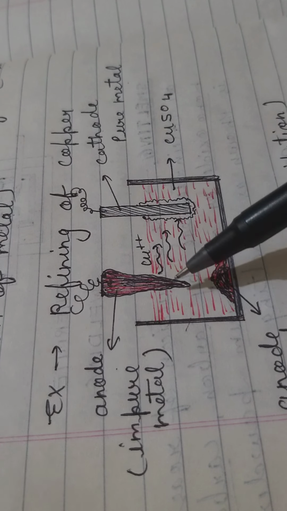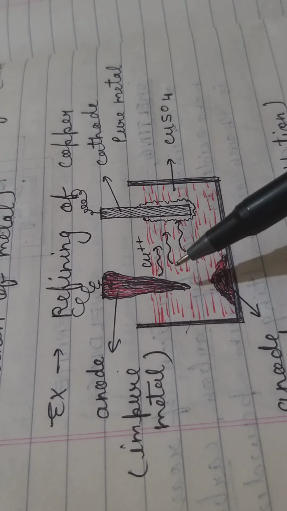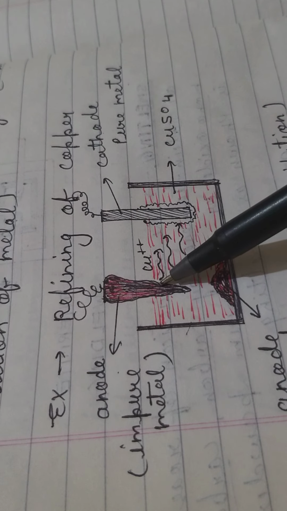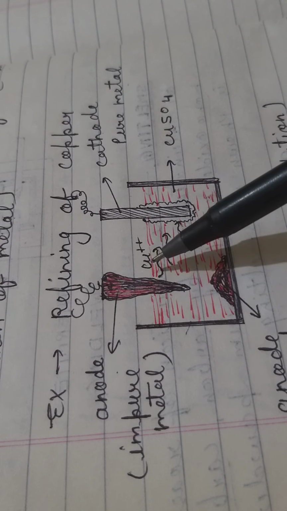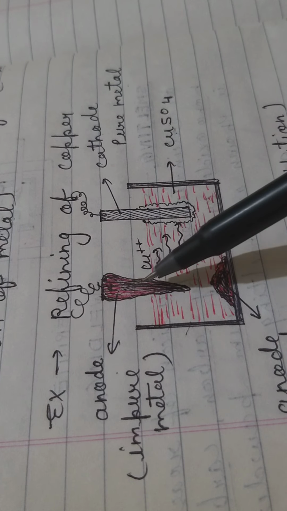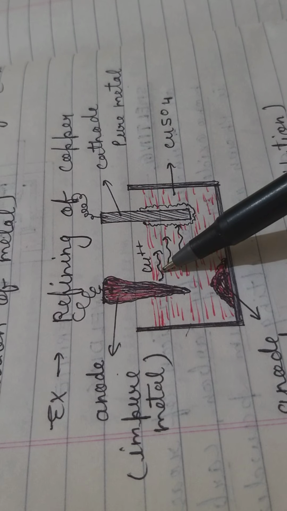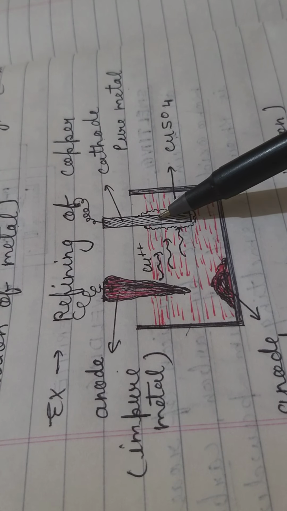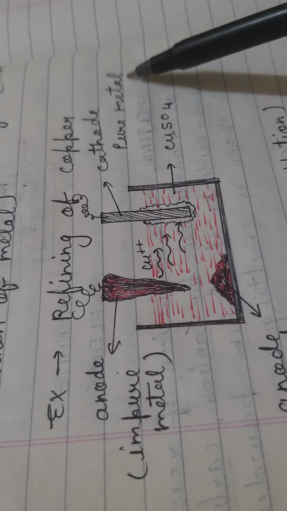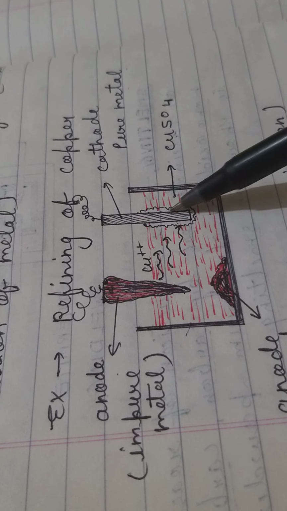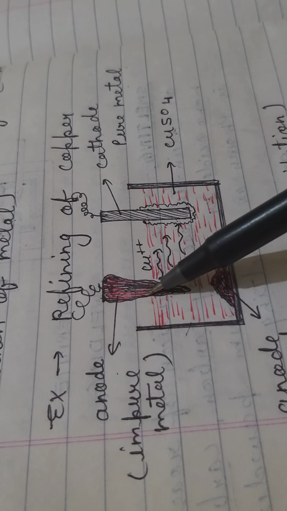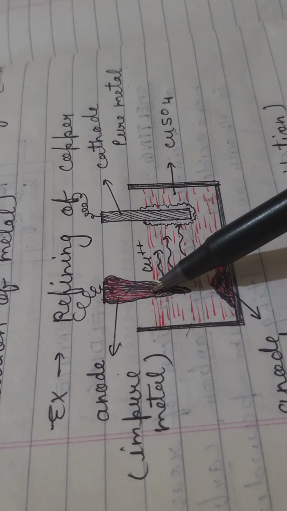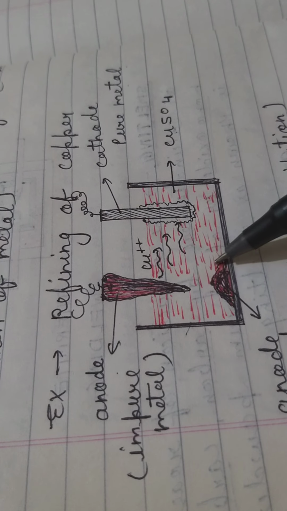When the electric current is passed through it, what will happen? Pure copper from the impure metallic copper starts to move to the pure metallic copper rod and starts to deposit around it. After some time the impure copper rod starts to dissolve, and all the impurities start to fall down.